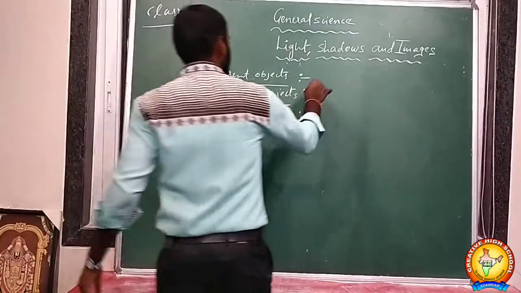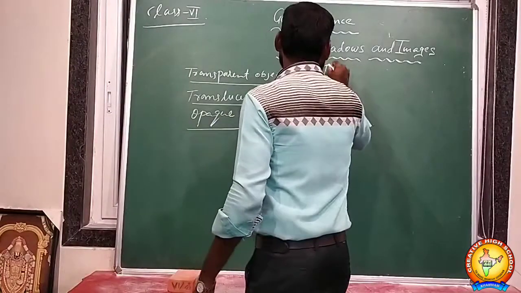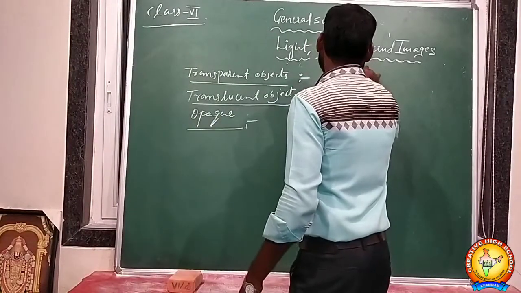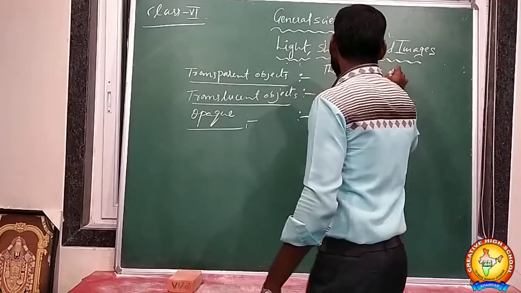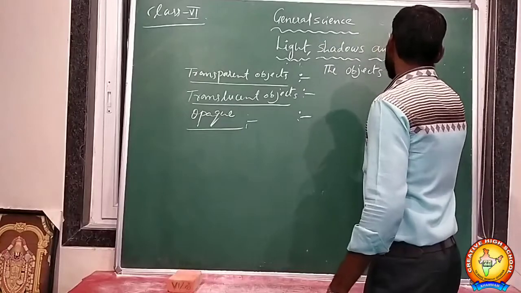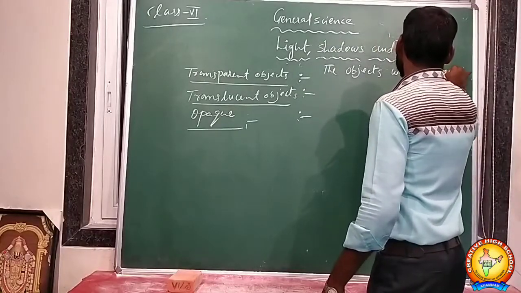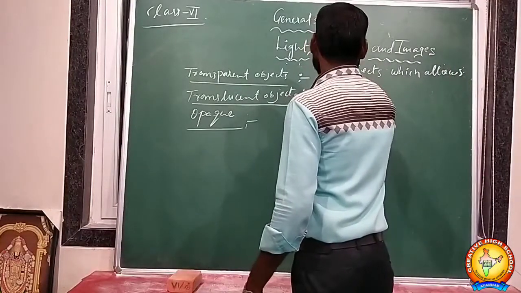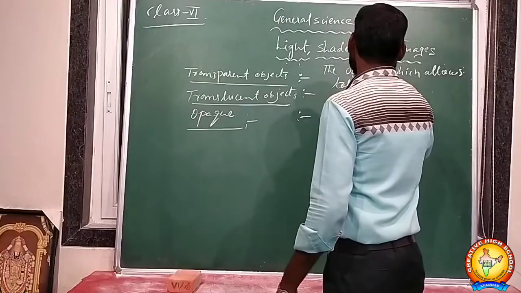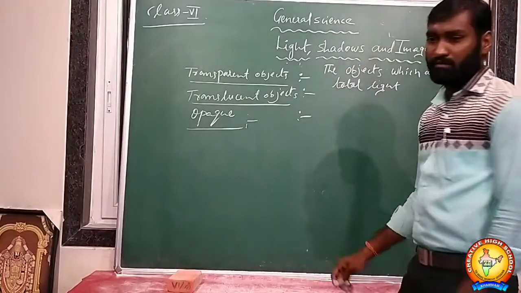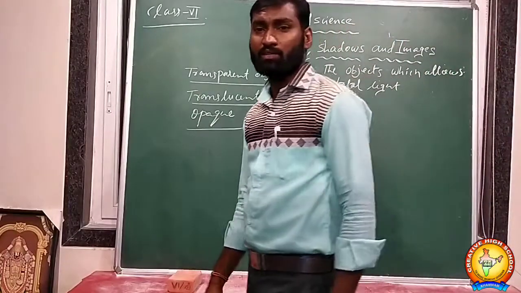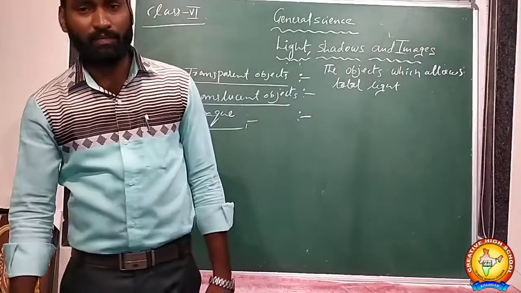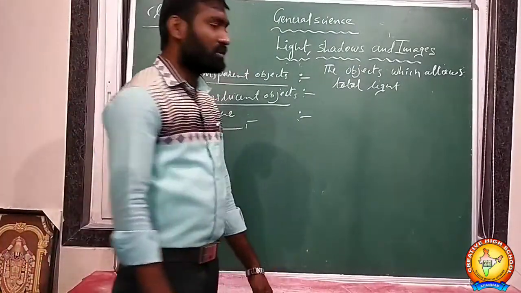That is, the objects which allow total light. When light falls on an object which allows the total number of light rays through them, they are called transparent objects.